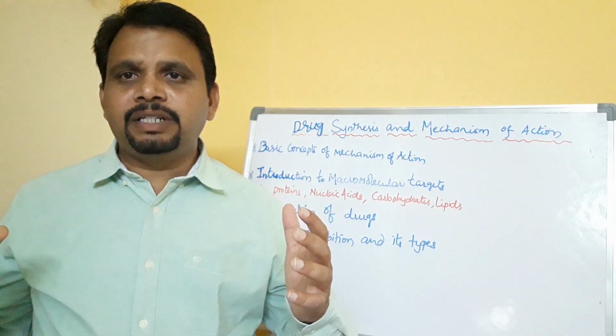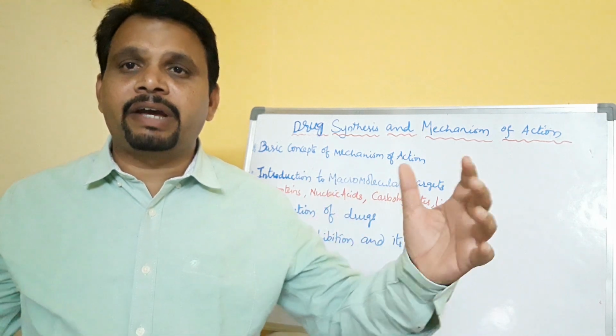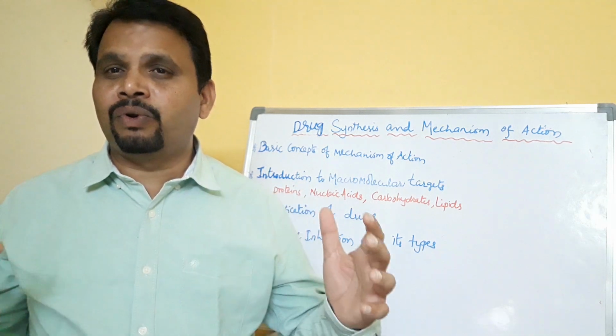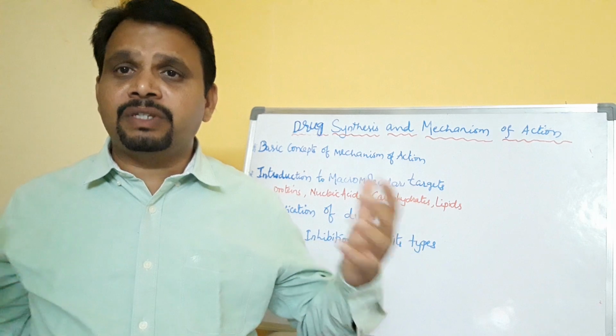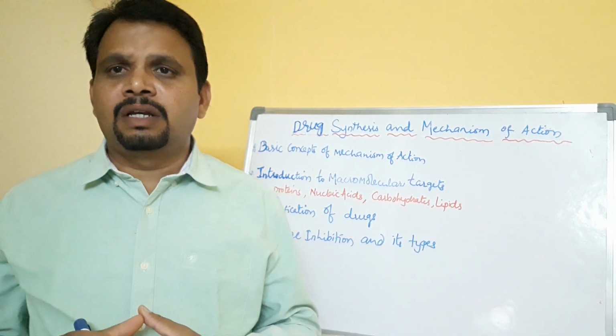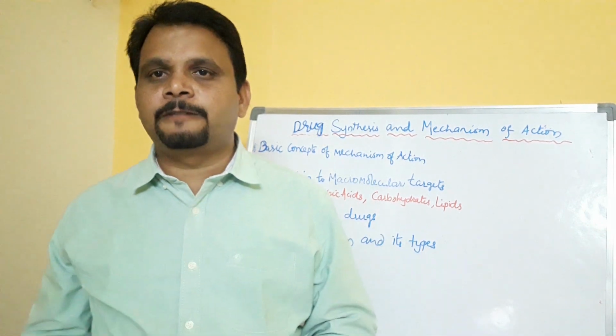So different proteins have different sequences of amino acids. The only difference between different proteins, whether enzymes, receptors, or transport proteins, is the sequence of amino acids.